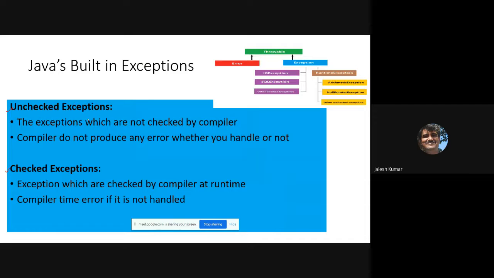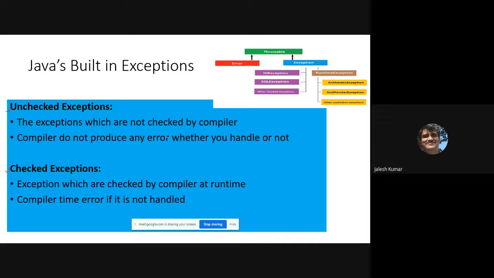Unchecked exceptions means the exceptions which are not checked by the compiler, like divide by 0. The compiler is not forcing you to handle it, it just throws that. So the compiler will not check. Unchecked.